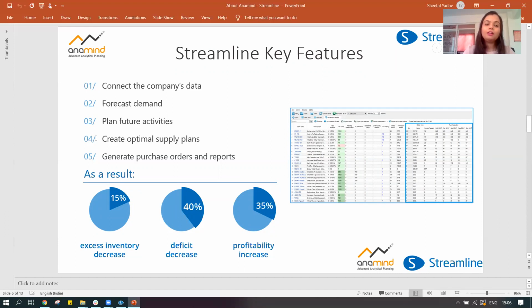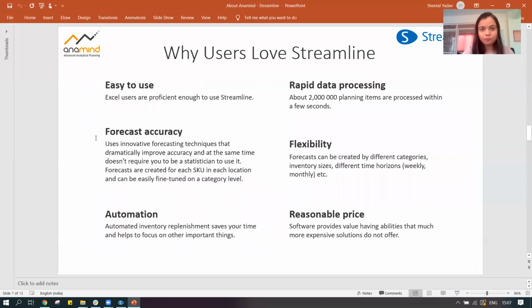You can forecast demand and plan your future activities, and all this planning relates to a reduction in excess inventory level and an increase in profitability, because it's impacted by the decrease of excess inventory and the decrease of stockouts as well, which are really key critical features of my planning process.